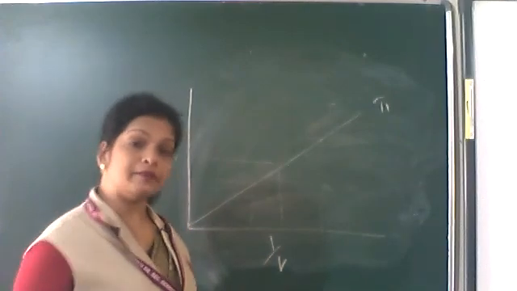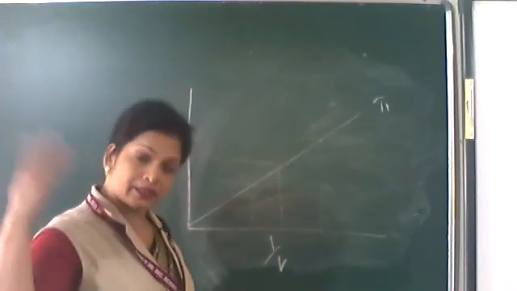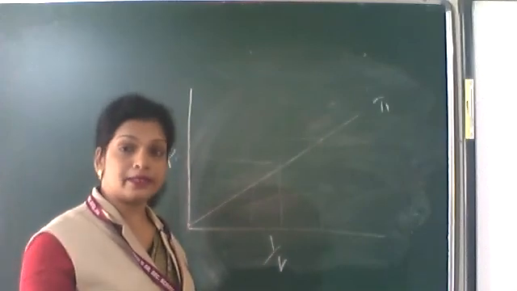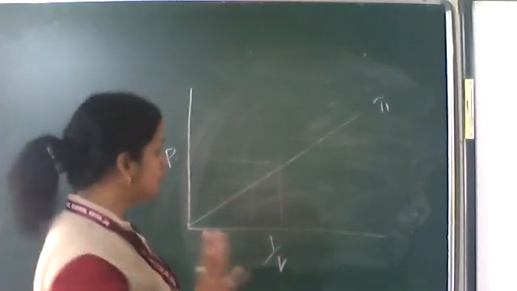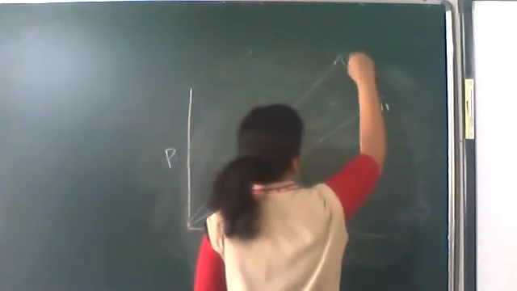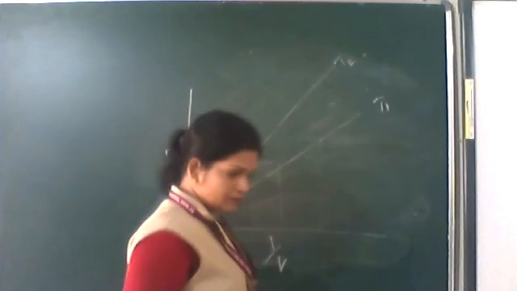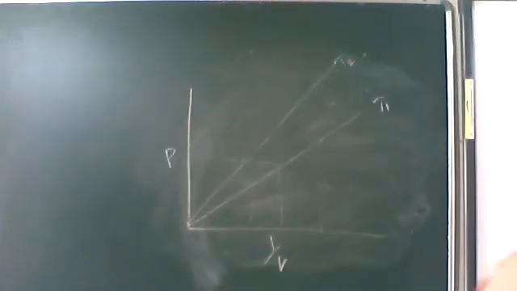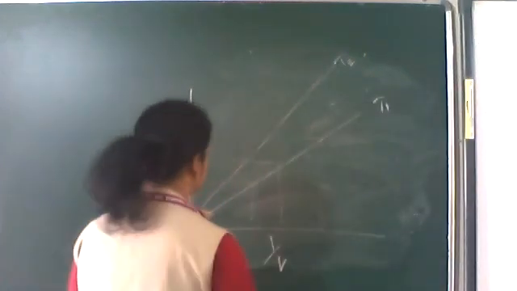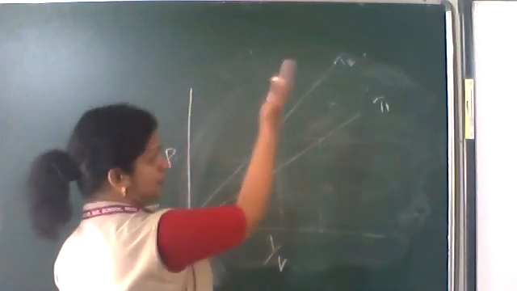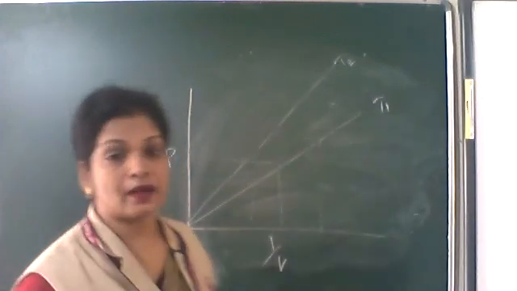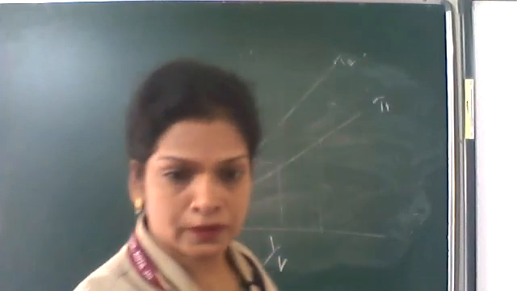Suppose at a higher temperature, keeping the temperature constant, you again get a straight line, but it will be like this at T2. The graph will be shifting upwards.